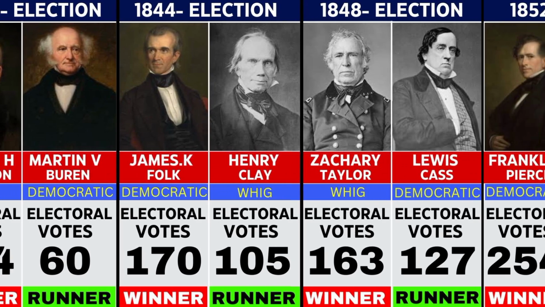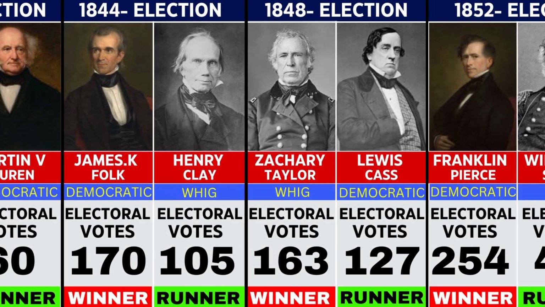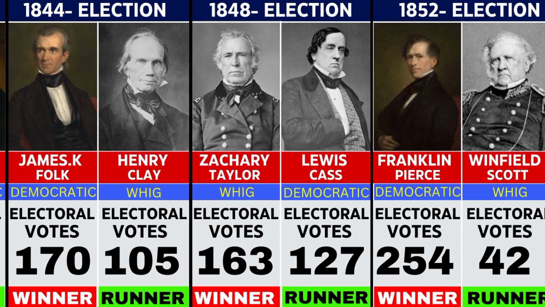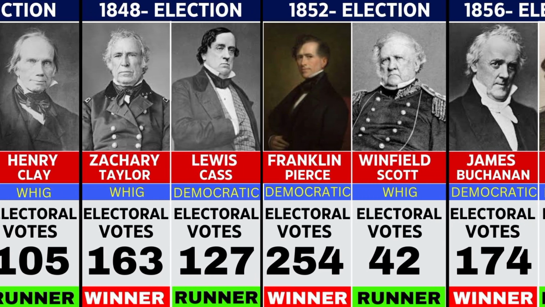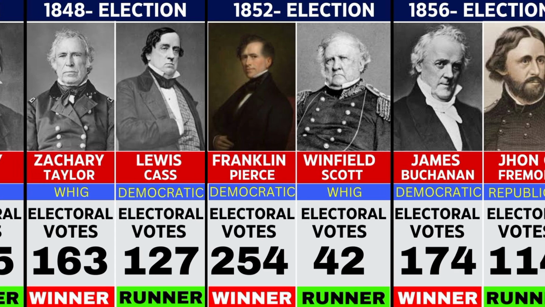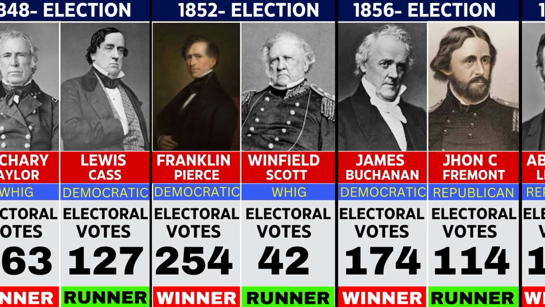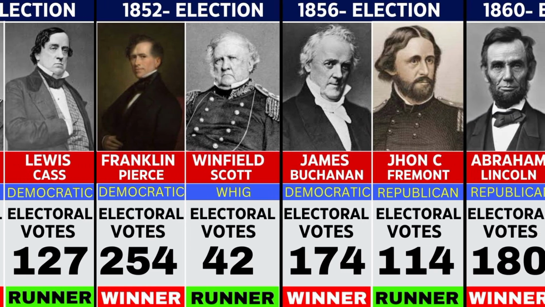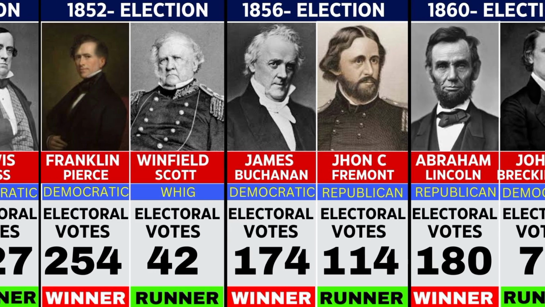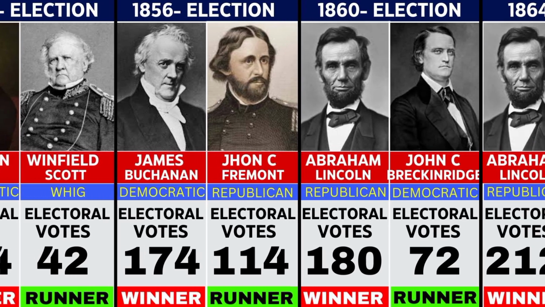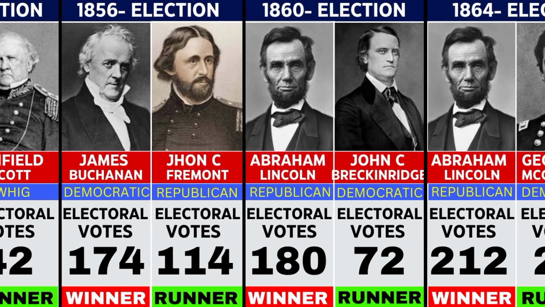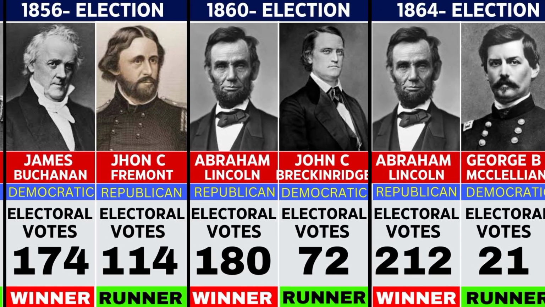In 1852, Franklin Pierce won with 254 to Winfield Scott's 42. In 1856, James Buchanan won with 174 votes to John Fremont's 114. In 1860, Abraham Lincoln won with 180 votes to John C. Breckinridge's 72. In 1864, Lincoln was re-elected, winning 212 to George McClellan's 21.